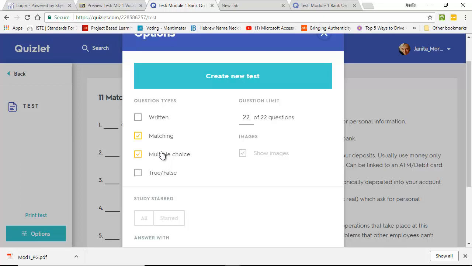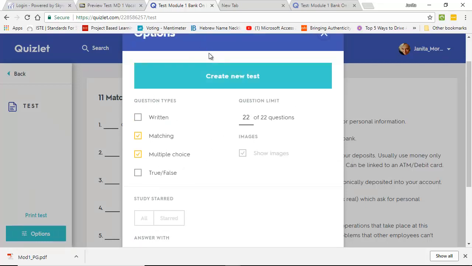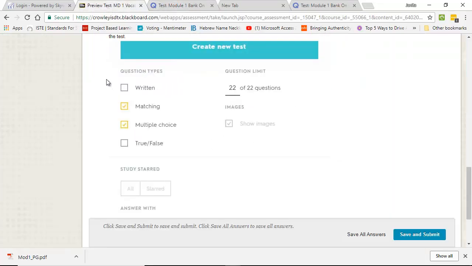Spelling is important, I'm not saying it isn't, but I'm more concerned that you know the words and what they mean and how they function in money. After you've got term checked off right there, 22 of 22 questions, we've done what it said to do.